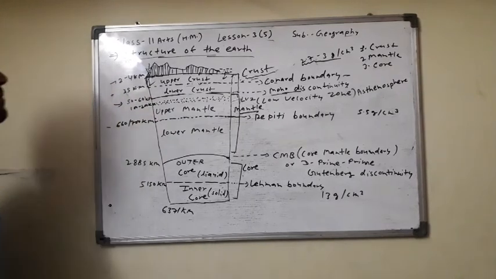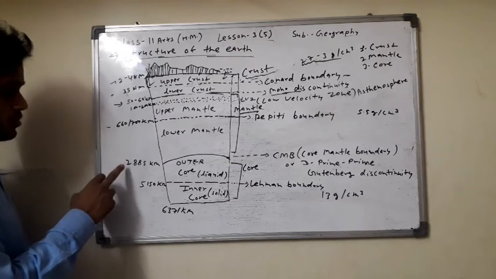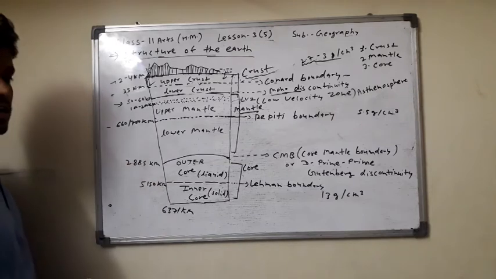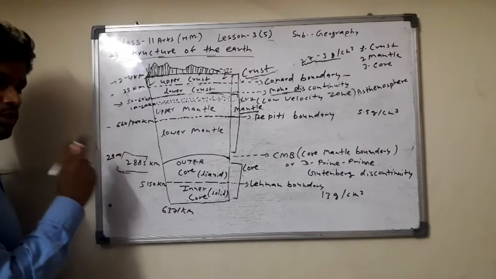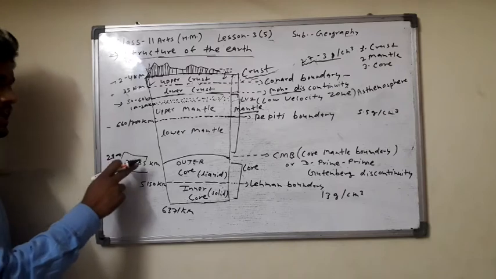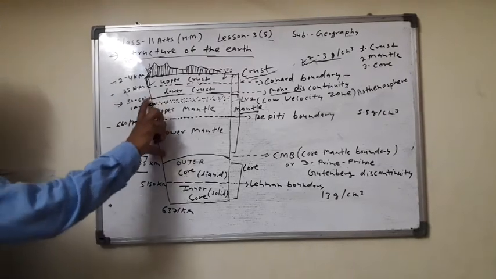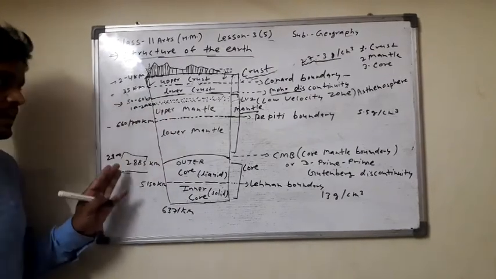Upper mantle is from 50 to 60 kilometers to approximately 2900, or 2885. देखना क्या करेंगे यहाँ पे, या तो हम इसे कंसिडर करेंगे 2900 या 2885 किलोमीटर. The thickness of the mantle is from 50 to 60 kilometers to approximately 2900 kilometers.